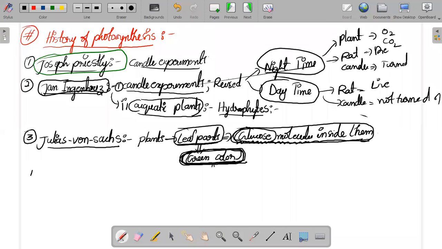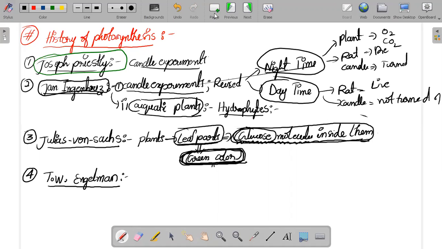And a fourth person, this is a really interesting one. That person's name is T.W. Engelmann. The next person is T.W. Engelmann. What he did means, he did one beautiful experiment.